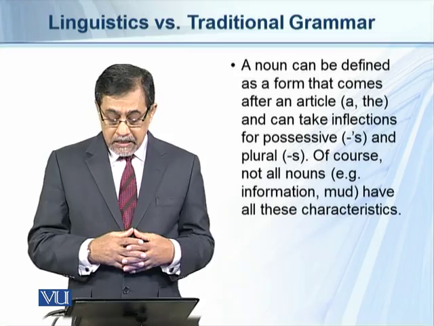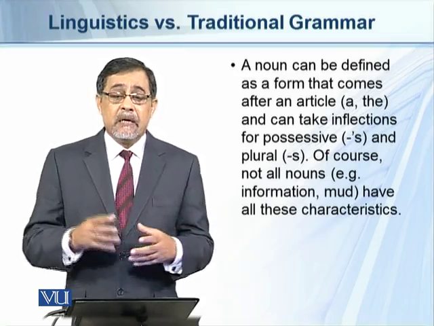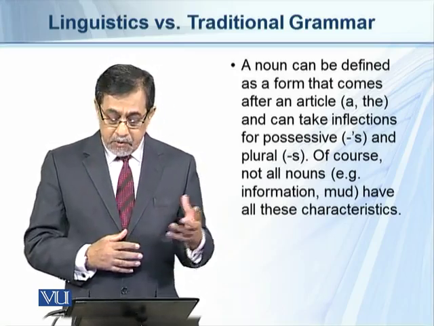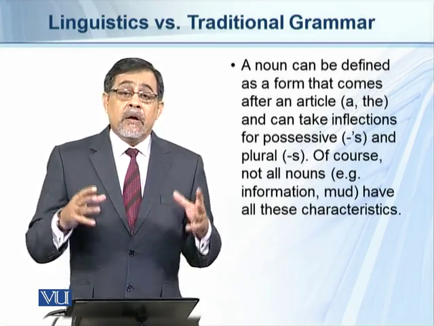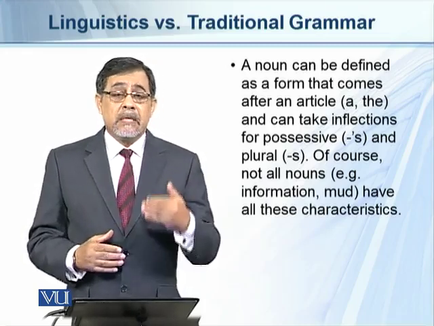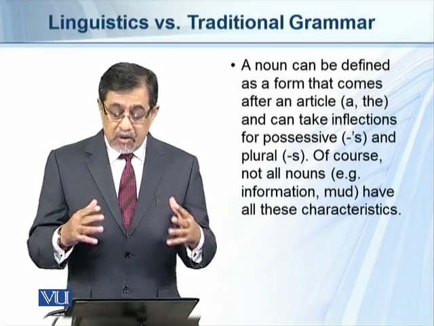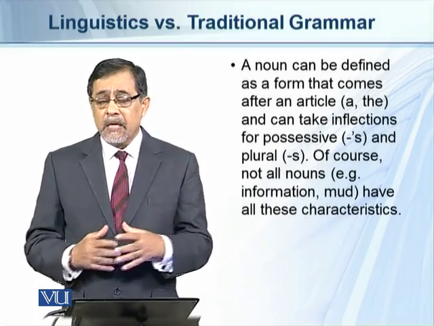A noun can be defined as a form that comes after an article, for example a or the, and can take inflections for possessive, for example an apostrophe s. We can say a girl's bag, and for plural we can add s. We can use these with nouns, but we cannot use the same rule for every noun found in the English language.